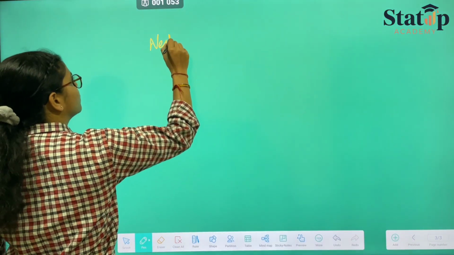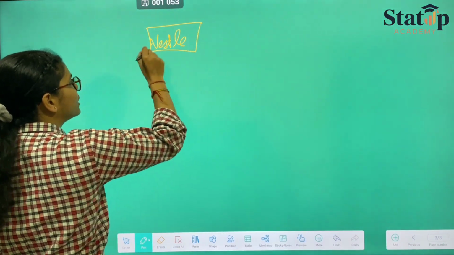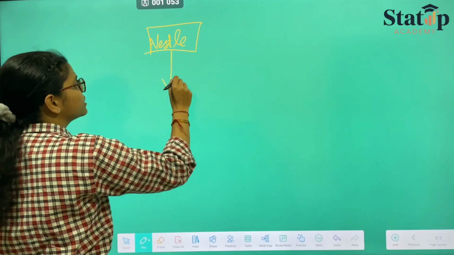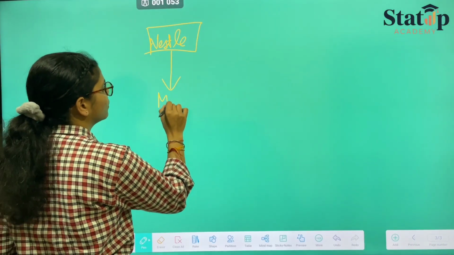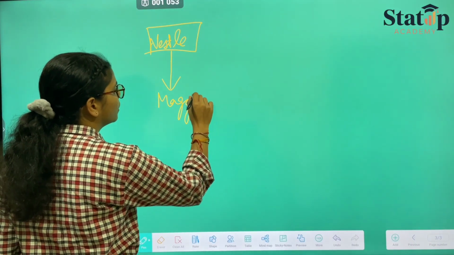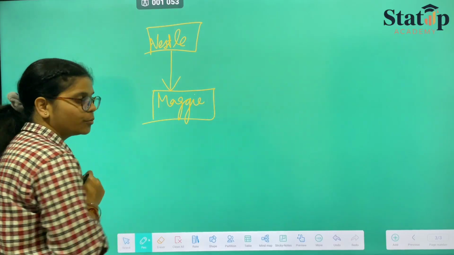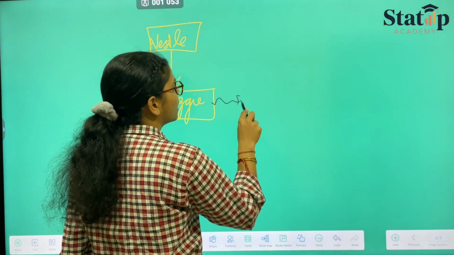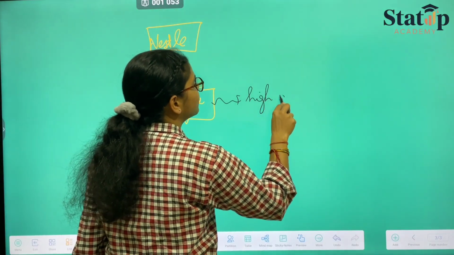Nestle, the company or industry, initiated its new product, say Maggie. Since it was a new product, therefore demand was high.